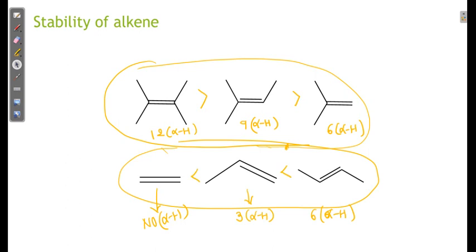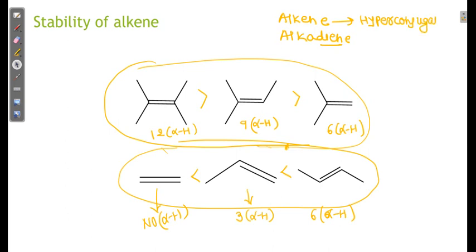So stability of alkene is mostly decided by hyperconjugation, but stability of diene is decided by something else. Here I can say alkene and alkadiene, that means diene. Alkene is decided by hyperconjugation only.